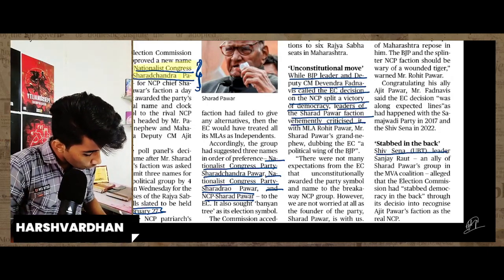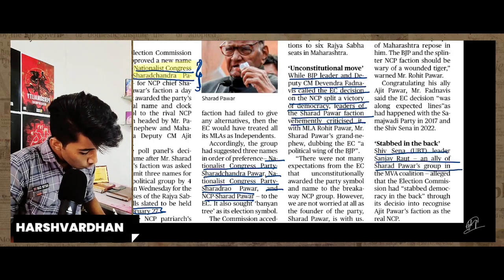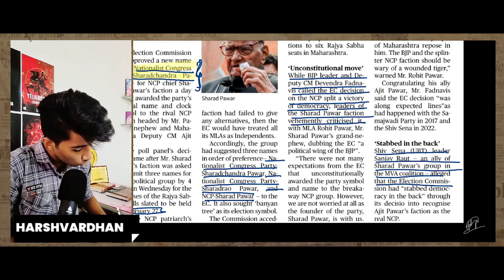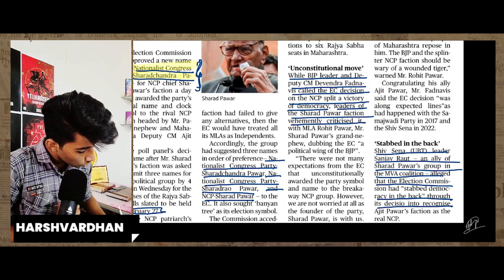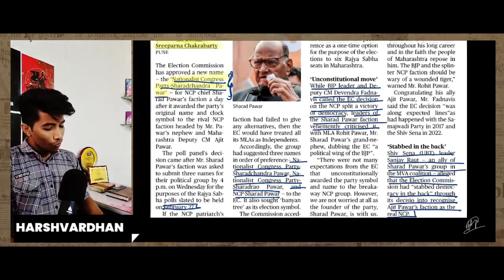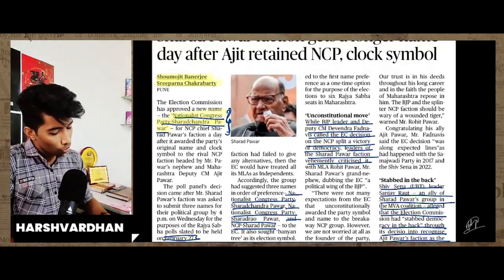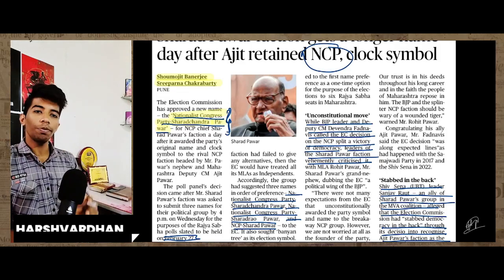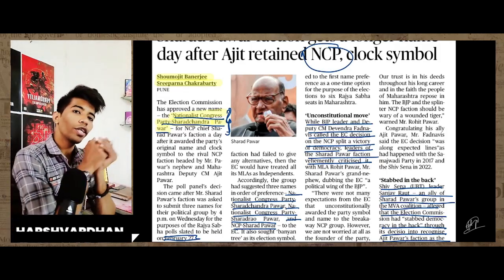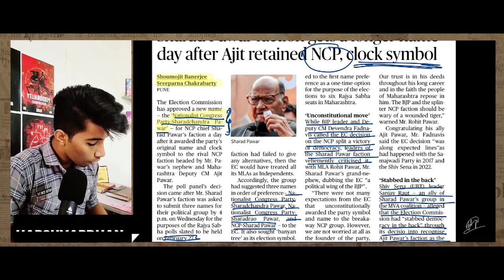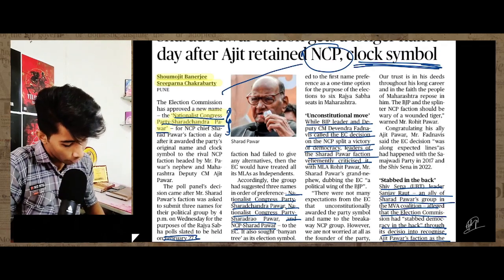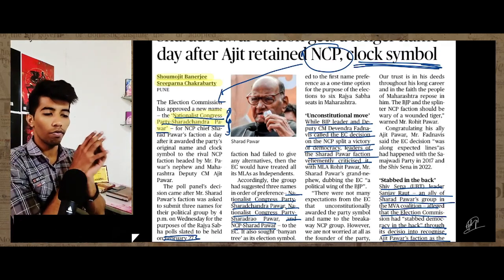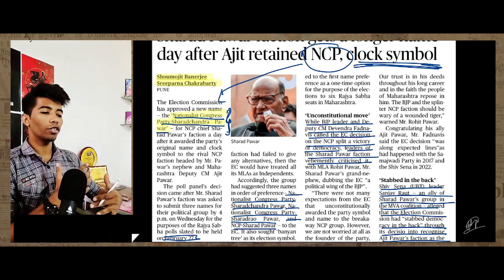Shiv Sena leader Sanjay Raut, an ally of the Sharad Pawar group in the MVA coalition, alleged that the Election Commission had stabbed democracy in the back through the decision to recognize Ajit Pawar's faction as the real NCP. So what is the fight? The fight is actually going on over the NCP, and the next thing is that during the election, the clock symbol will be the mark of this party. For newly formed parties, the clock symbol will be there. So like this you can understand this.